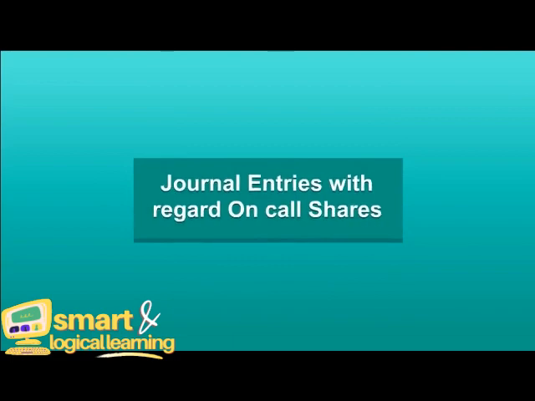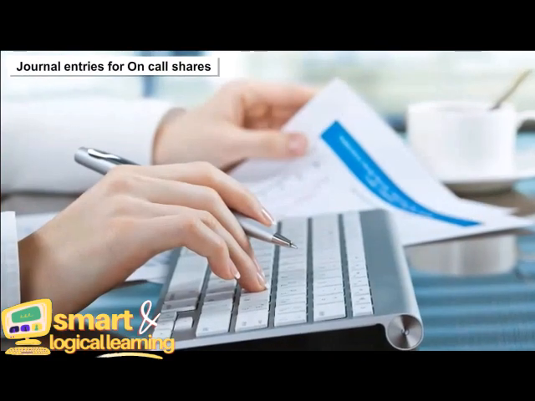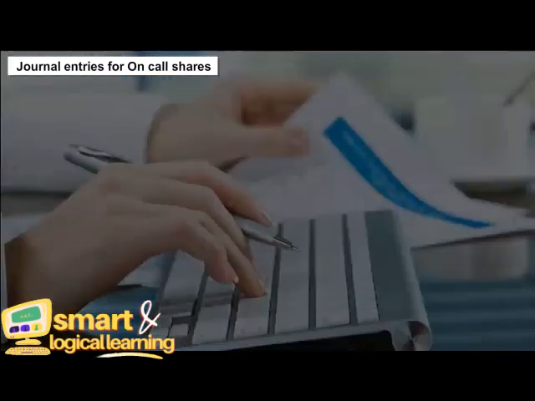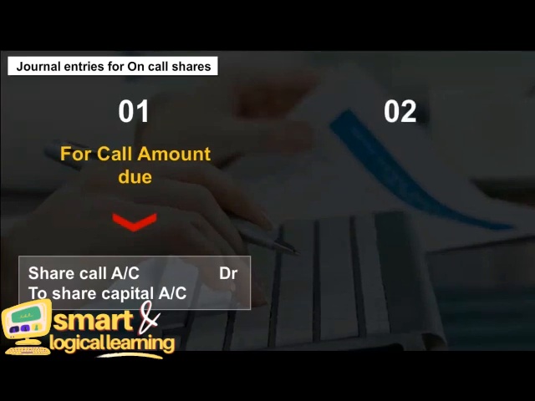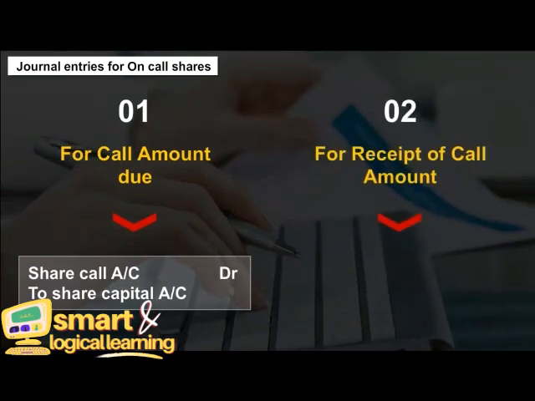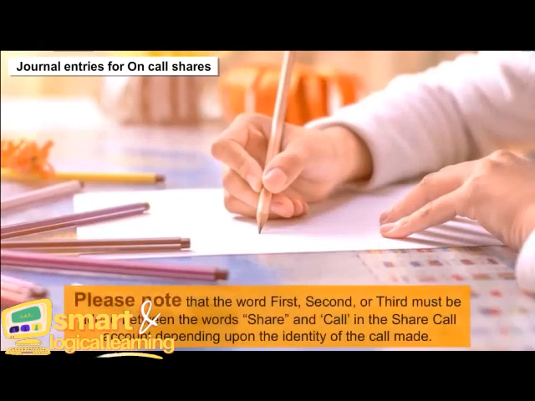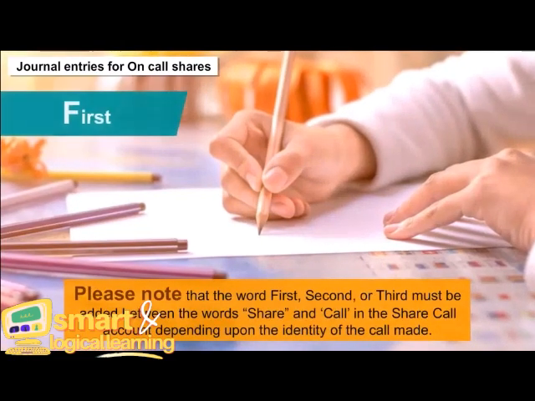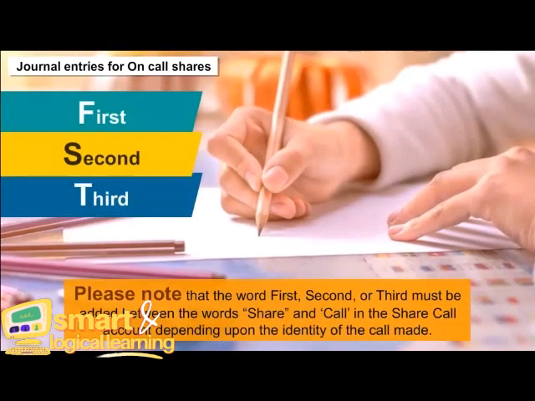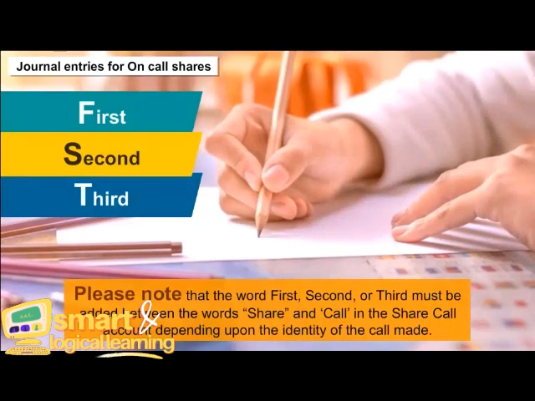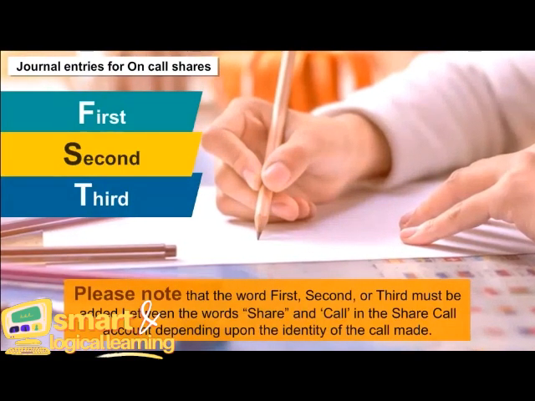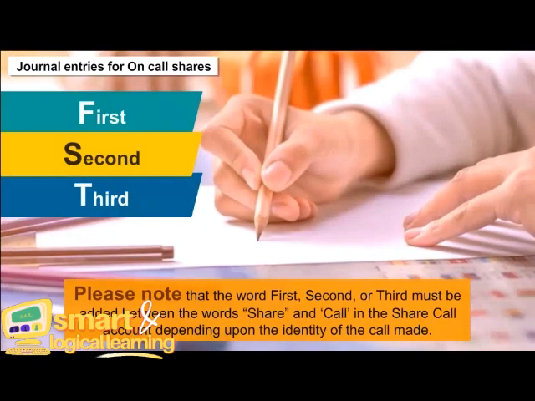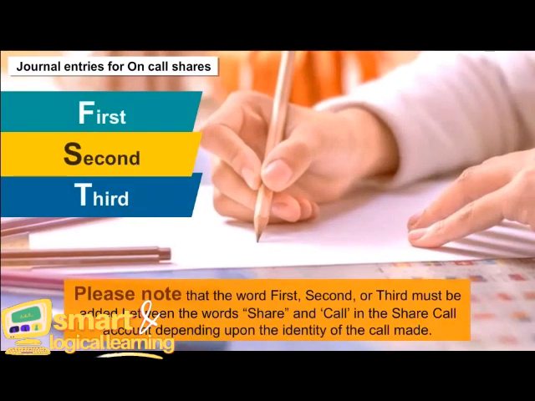Journal entries with regard to calls on shares. Journal entries for calls on shares. 1. For call amount due. 2. For receipt of call amount. Please note that the word first, second, or third must be added between the words share and call in the share call account, depending upon the identity of the call made.